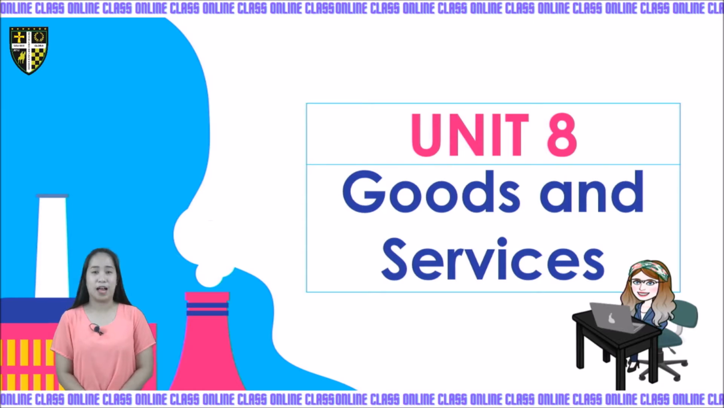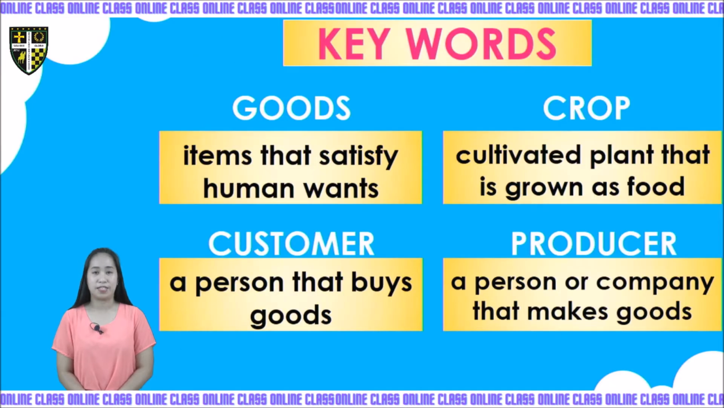So before I read the story, let's have first the keywords. First, we have goods. Goods are items that satisfy human wants. Then crop. Crop are cultivated plant that is grown as food. Next, customer. Customer is a person that buys food. Next, producer. Producer is a person or company that makes food.